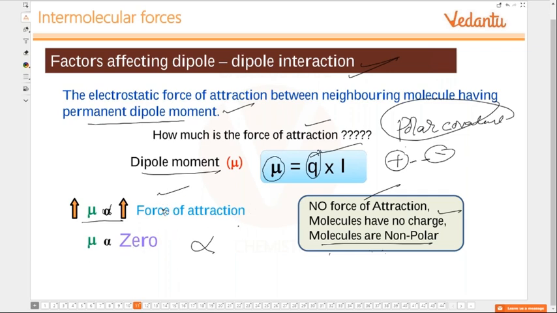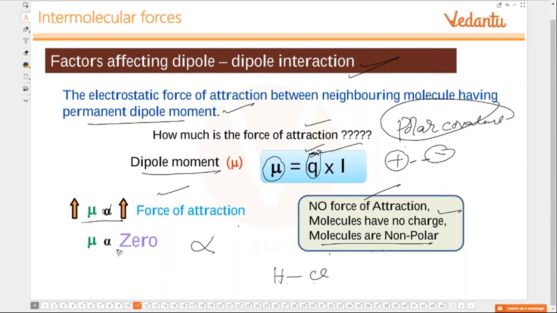That is what it is. Force of attraction in turn is proportional to the magnitude of charge. How much is the charge between those two? That depends upon that. If the electronegativity difference is more between the two bonded atoms, then more is the magnitude of the charge.